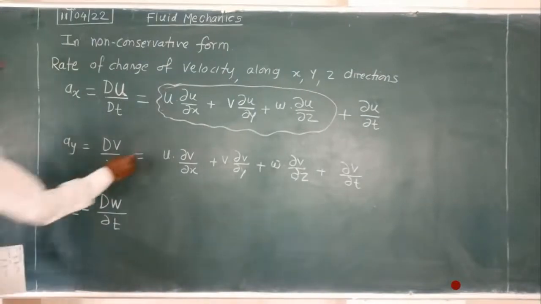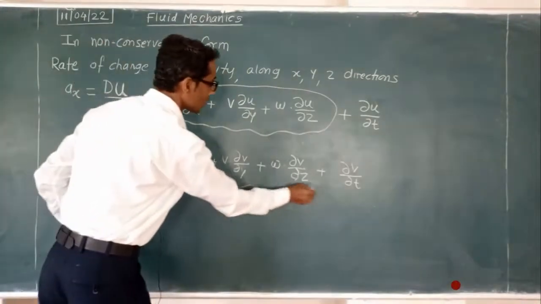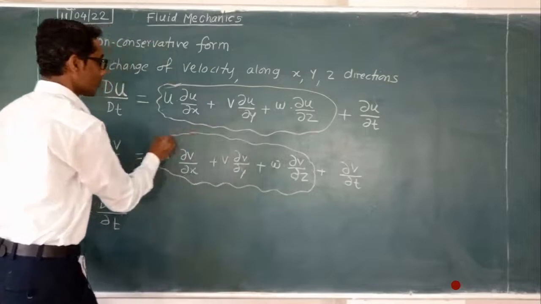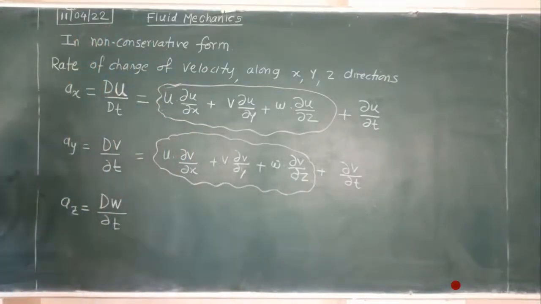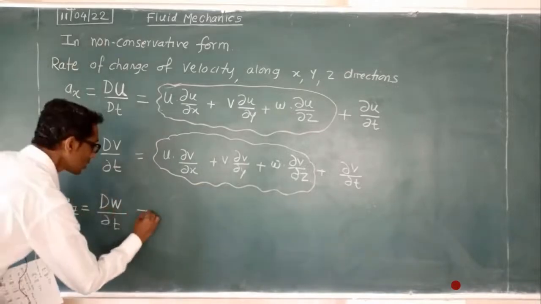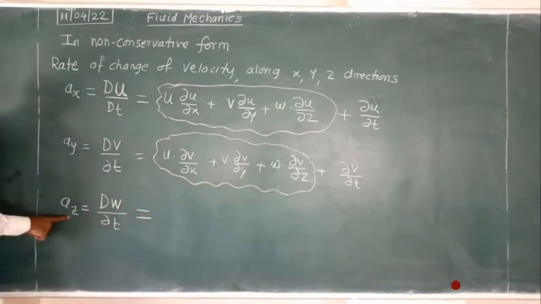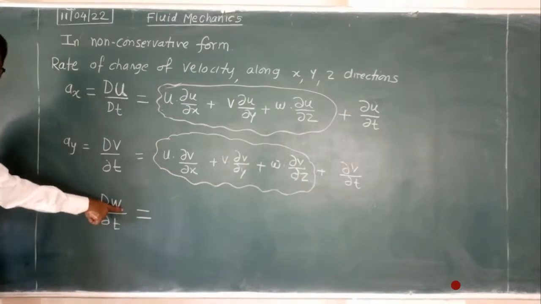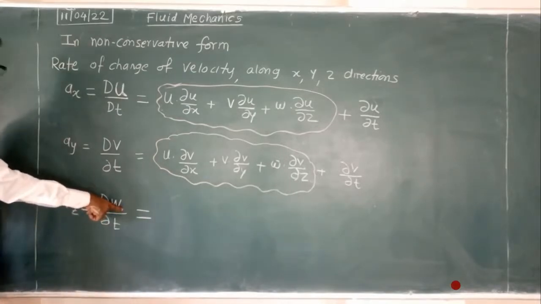Here again you can put the envelope for the convective rate of change terms. The third equation, in the z direction, means velocity w, total change.